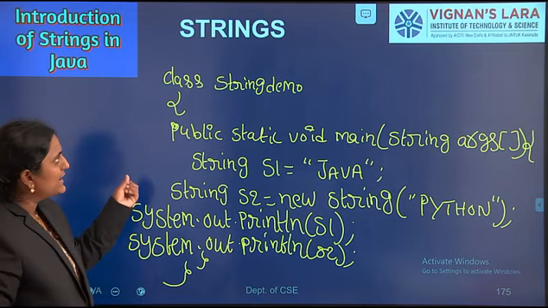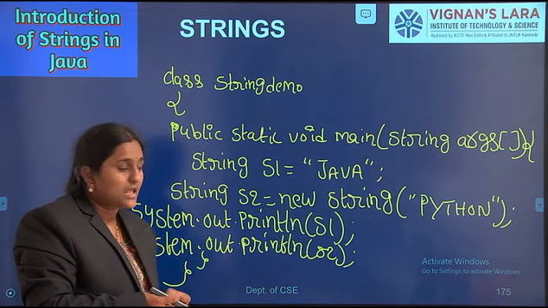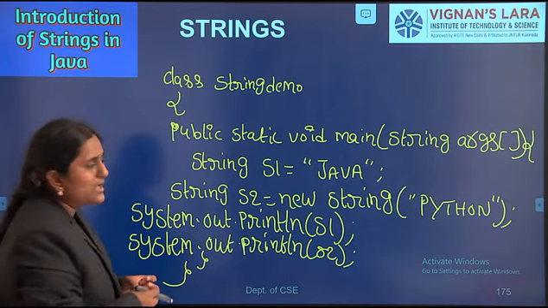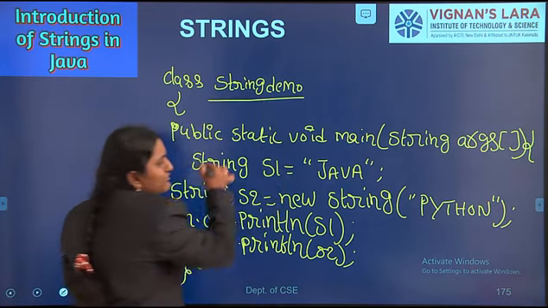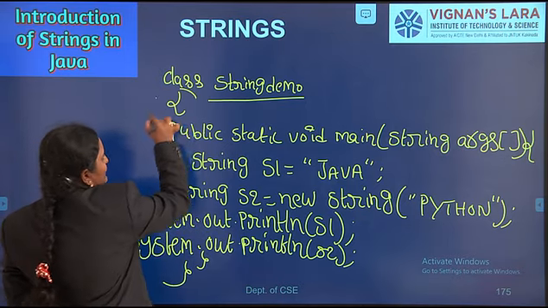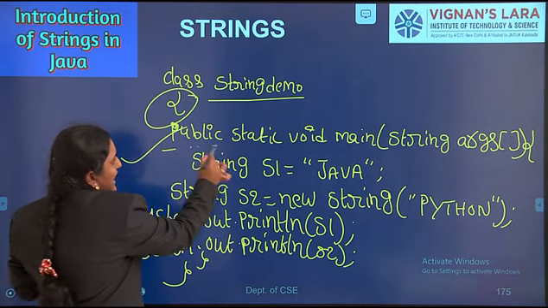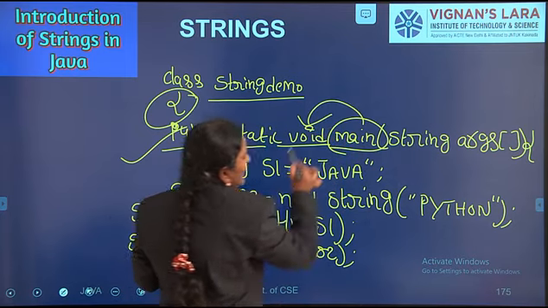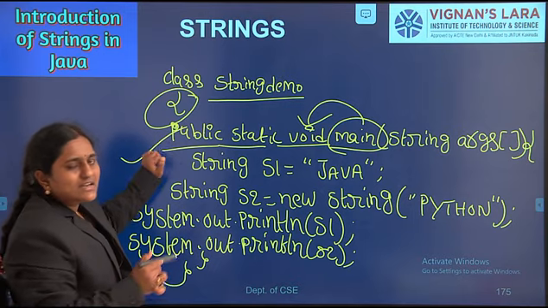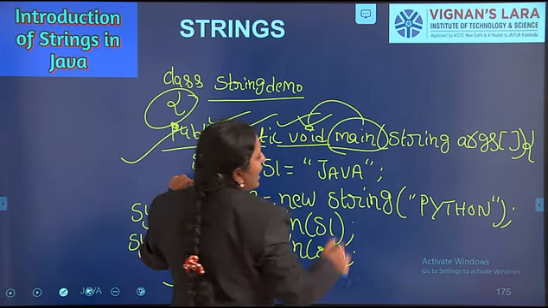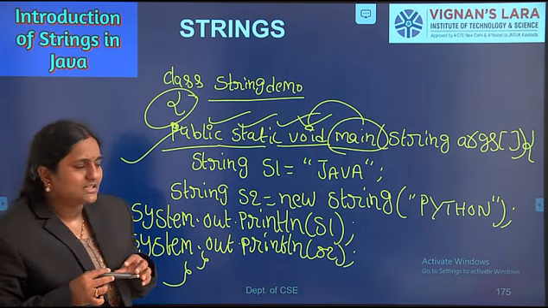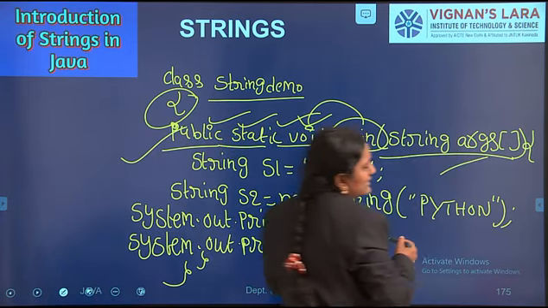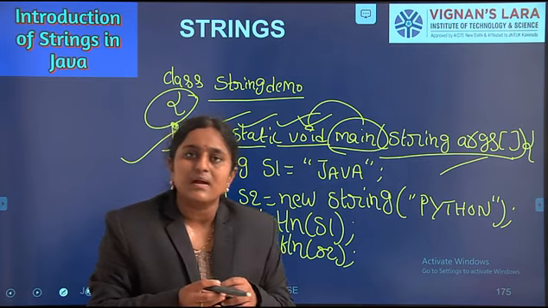Look at this program. Here I am defining one class. What is our class name? StringDemo. Class declaration starts with the class keyword followed by the class name. After class declaration we open the curly brace. Next, the main method, public static void main. Main is the method, and it returns the void data type. Our Java main method contains three keywords, public static void. Already we know the importance of these three keywords in our programming. Next, String args array. It is for command line inputs. At runtime we can accept input values from the keyboard.